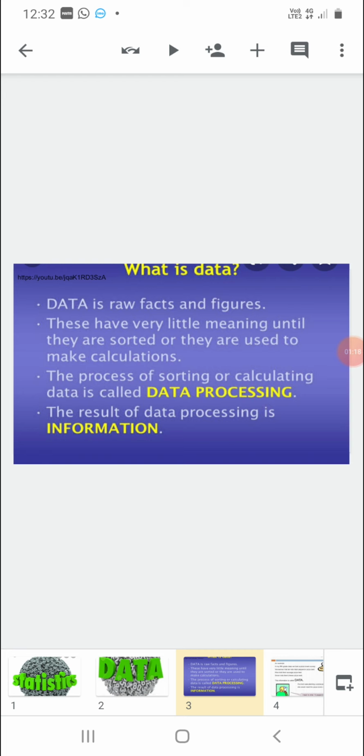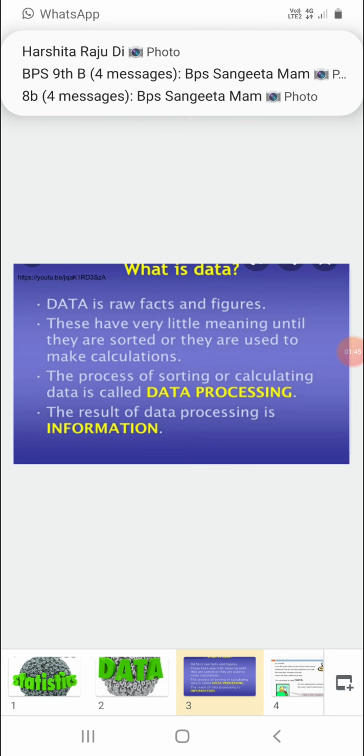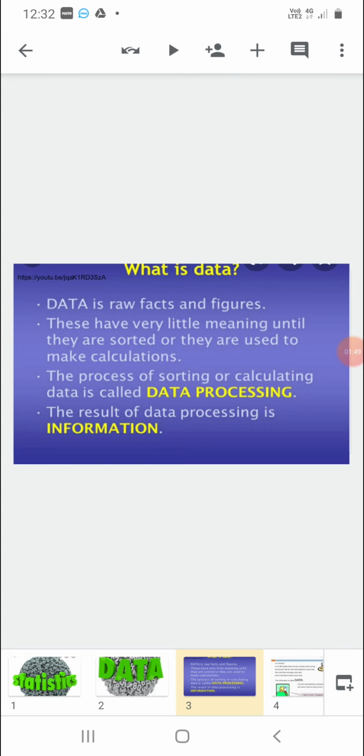These have very little meaning until they are sorted or they are used to make calculations. If we do not make use of that data, that is meaningless. The process of sorting or calculating data is called data processing. That is being done nowadays about the coronavirus by the news channels. The result of data processing is known as information.